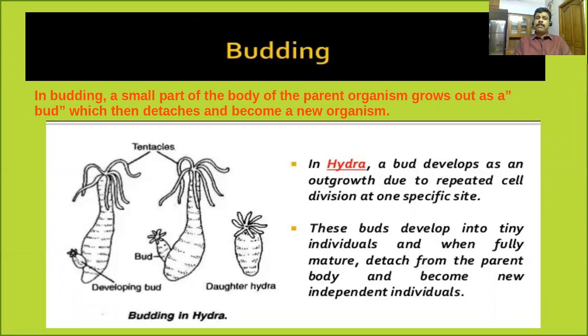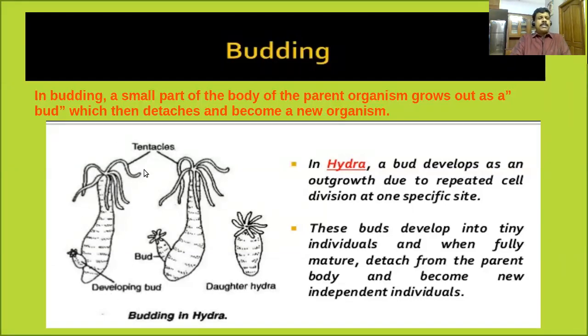Another important type of asexual reproduction we are going to discuss is budding. Do you know what budding is? In budding, a small part of the body of the parent organism grows out as a bud, which then detaches and becomes a new organism. This type of budding is commonly seen in Hydra and some unicellular fungi like yeast.